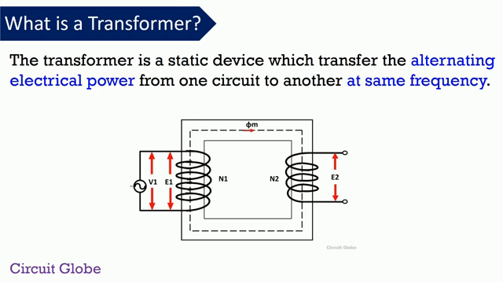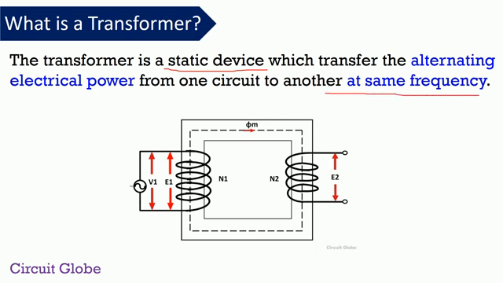First of all, understand what a transformer is. The transformer is a static device which transfers alternating electrical power from one circuit to another at the same frequency. Now two questions arise in your mind. The first is why it is called a static device, and the second is how it transfers the power at the same frequency.